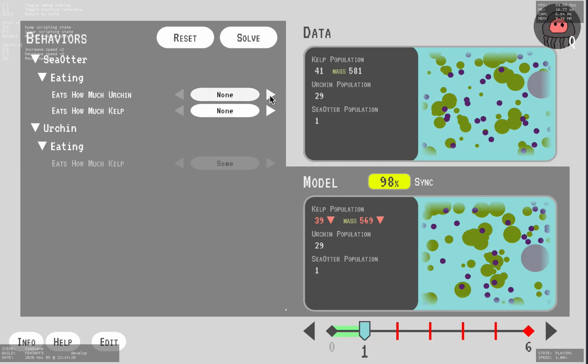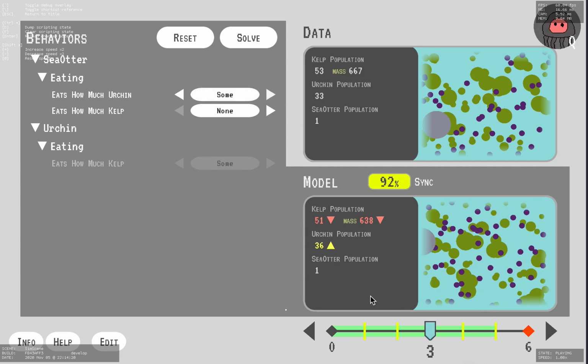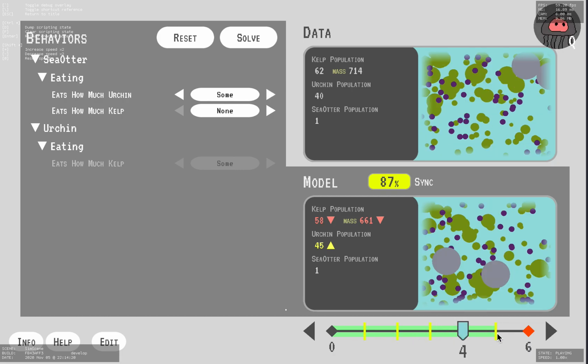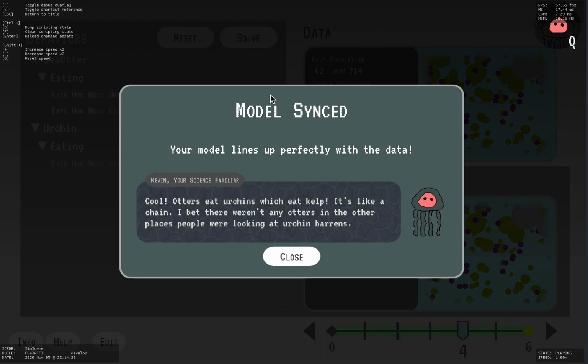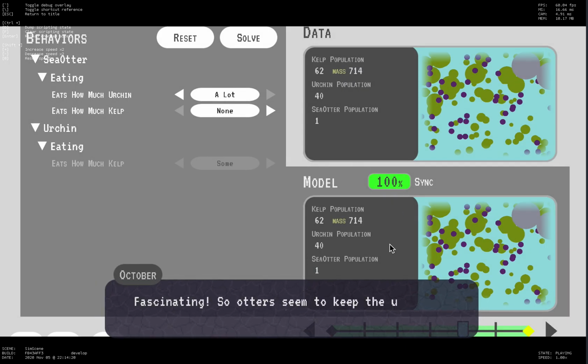And if we start playing around with sea otters eating urchins and saying, well, maybe they eat a little bit of urchins, again, qualitative relationships, we see, oh, that seems to be helping. We still have less kelp and more urchins than we saw simulated. So let's see if sea otters are a little more hungry for urchins. And we see that seems to be helping even more. And if we say that they eat a lot, then we have found a solution where the modeled version, the simulated version, matches the data that have been collected from the field.